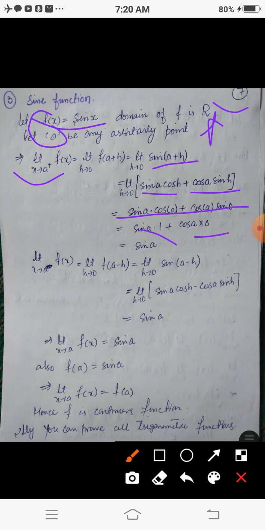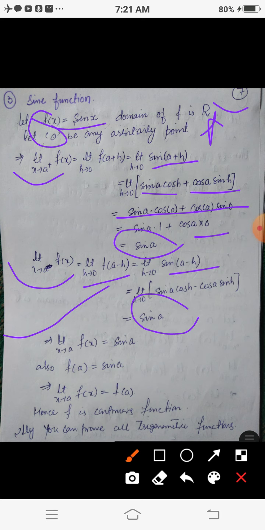Similarly, the left hand limit, limit x tends to a negative of f of x, that is limit h tends to 0 of f of a minus h, which is sine of a minus h. Using the formula for sine a minus b, we again get sine a. So the right limit is sine a and the left limit is sine a, so the limit exists and its value is sine a, that is, limit x tends to a of f of x is sine a.